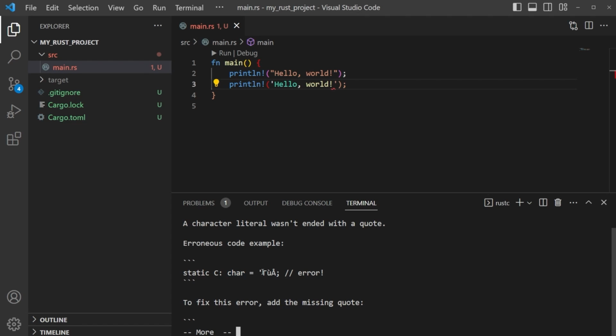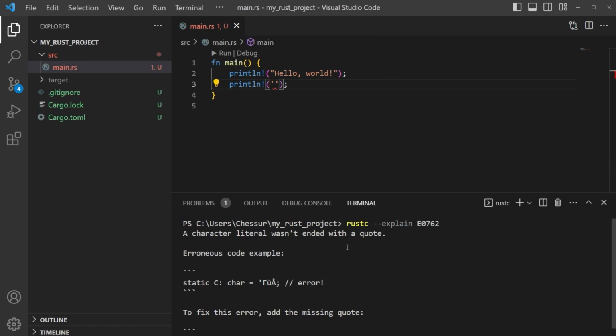Again, the more we learn, the more we'll figure out, but we can only put one character in here, such as that. That makes it okay. So let's go ahead and save here. I just wanted to show you that there are error outputs in the terminal. You should be using that to debug as well, and that will make your life a lot better.